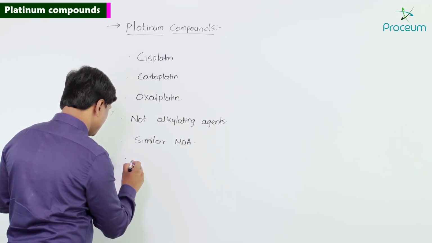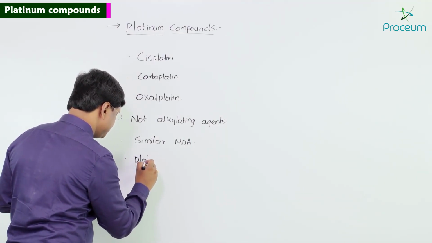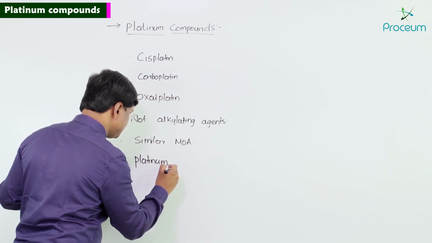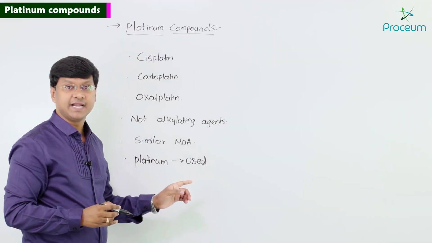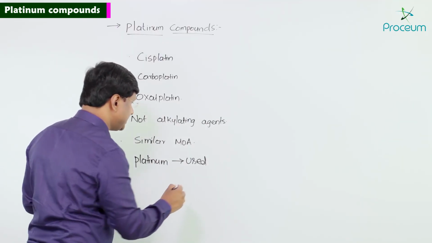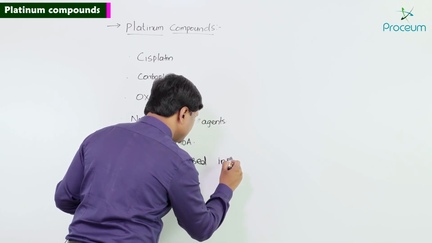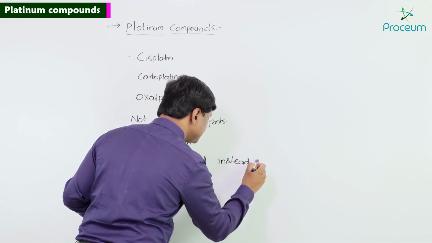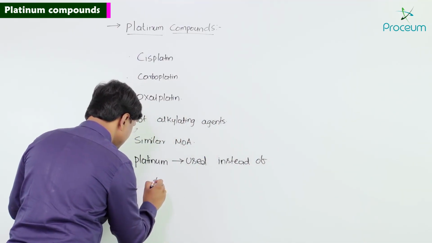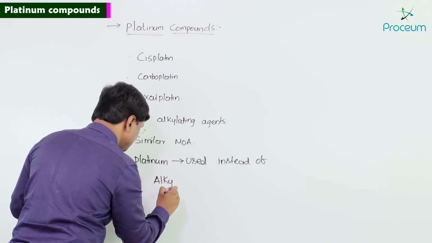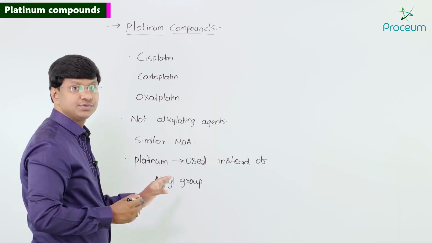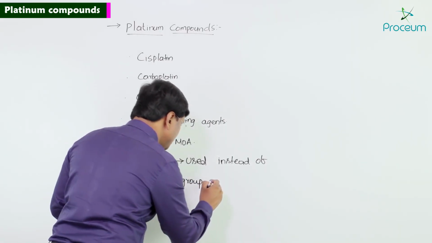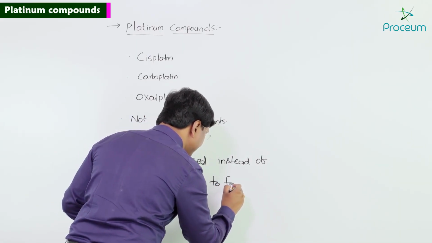So what is used here? The platinum is used instead of the alkyl group to form dimers of DNA.